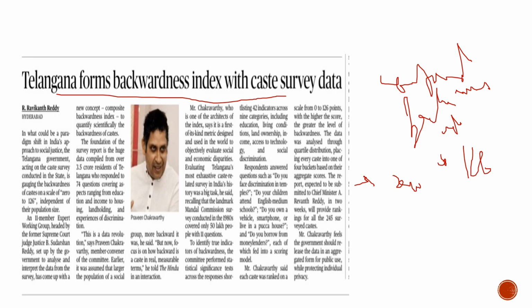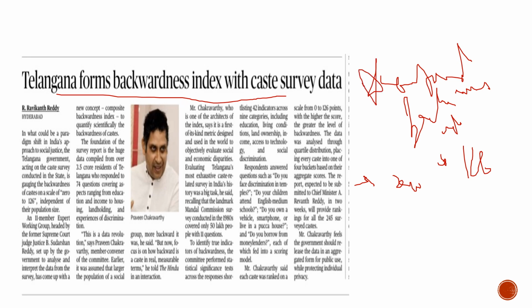So this index has been brought out for the first time, and Telangana is the first government, the first state in India, which has brought out such an index, which is the composite backwardness index. So please do remember that it can be very important for your prelims exam.